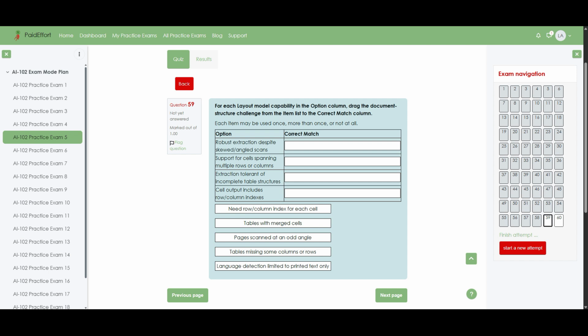Question 59. For each layout model capability in the option column, drag the document structure challenge from the item list to the correct match column. Each item may be used once, more than once, or not at all.